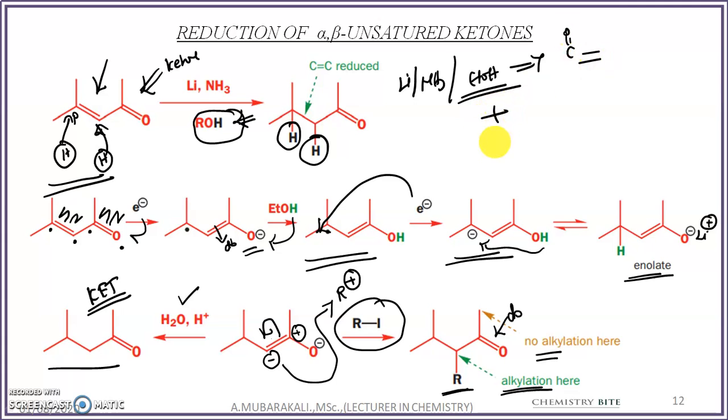Suppose along with ethyl alcohol, you are using any external electrophile like an alkyl iodide. So here what happens is alpha alkylation. Alkylation will happen on the alpha position.